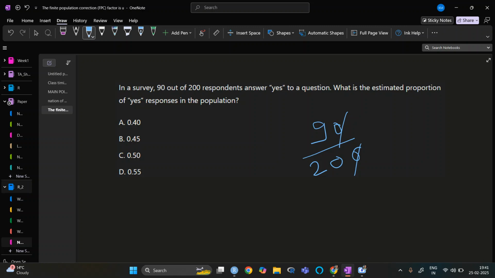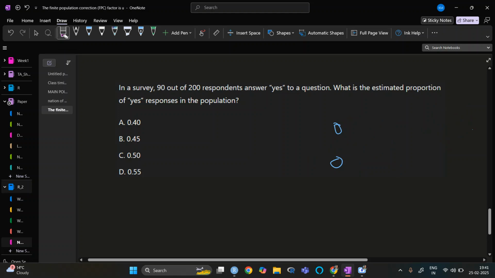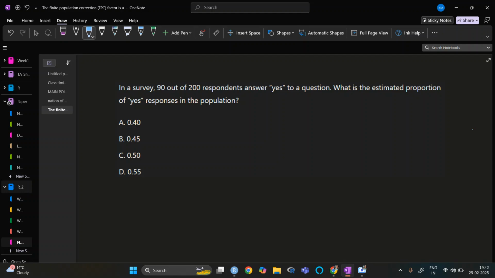If I multiply by 5, it is 450 by 1000, so it is 0.45, right? So it is 90 by 200, and this one will be 0.45.